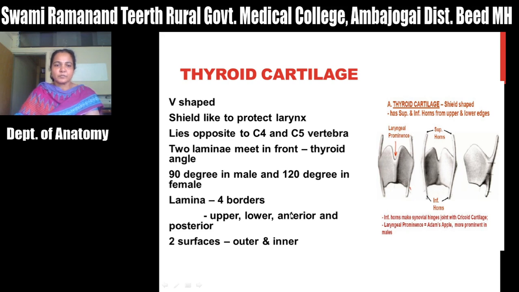Then it has 2 surfaces. One is the outer surface. So this is the outer surface and this one is the inner surface of larynx. One border is remaining, that is a posterior border, which is a free border, you can see. Okay, and it will be extended superiorly and inferiorly in the form of horns. That is a superior horn of thyroid cartilage and inferior horn of thyroid cartilage. And this angle of the thyroid cartilage, that is more prominent in male, is called Adam's apple.